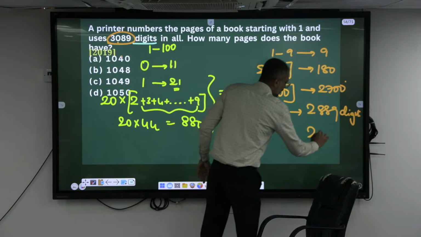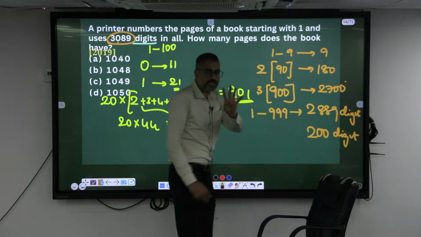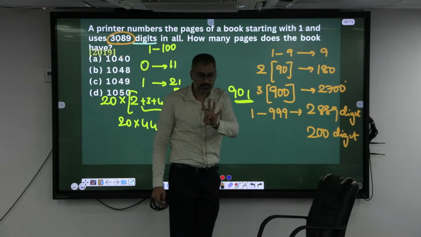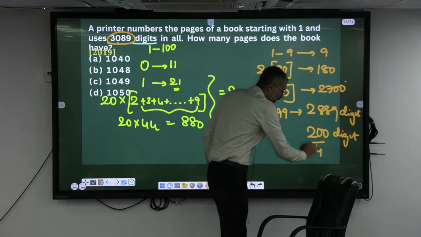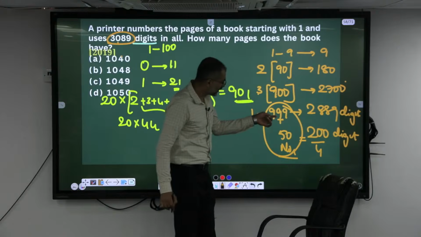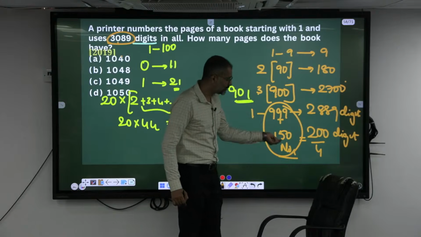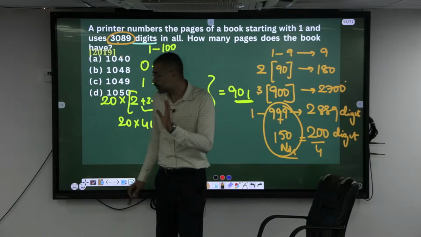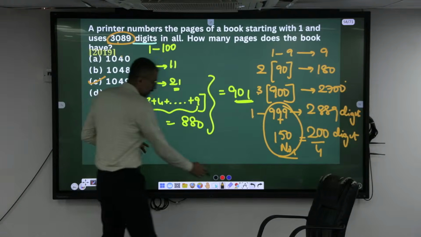These 200 digits are each of how many digit numbers? 4 digit numbers. Each is a 4 digit number. How many digits totally? 200. So how many numbers? 15 numbers. 15 numbers from where? Onwards from 1000, 1000 in the 50... It's not 1050, it is 1049.